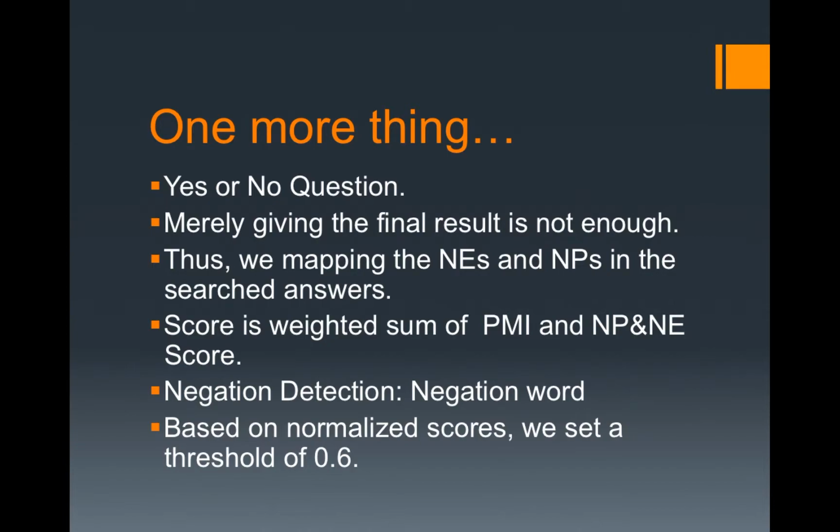One more thing we would like to cover is yes or no questions. Merely giving the final result sentence is not enough for us. We need to find a yes or no, and we use named entities and noun phrases in the searched answers, and the score is a weighted sum of PMI information, the named entity score and the noun phrase score. We also use negation detection to find the specific no cases in the sentence. Based on this, we set a threshold of 0.6.